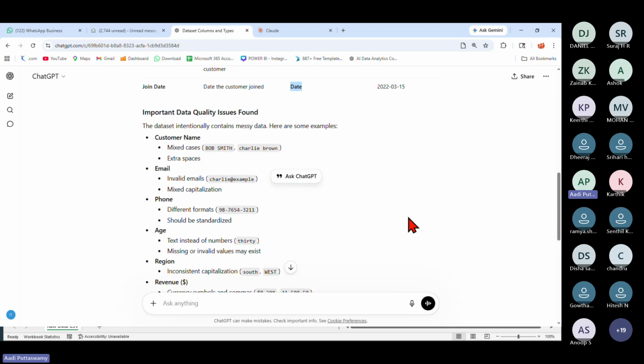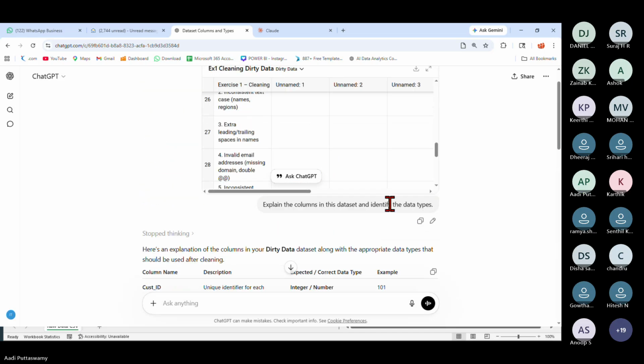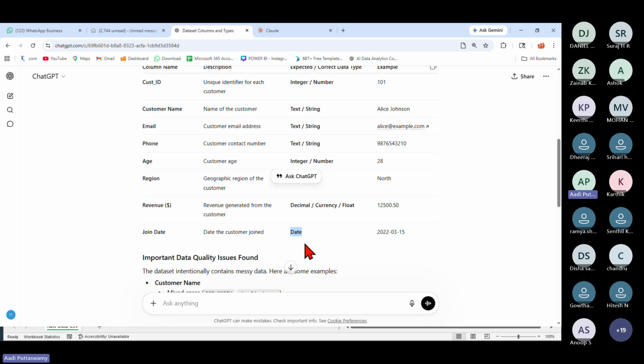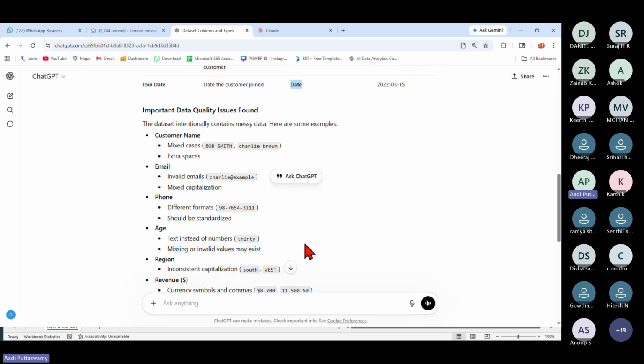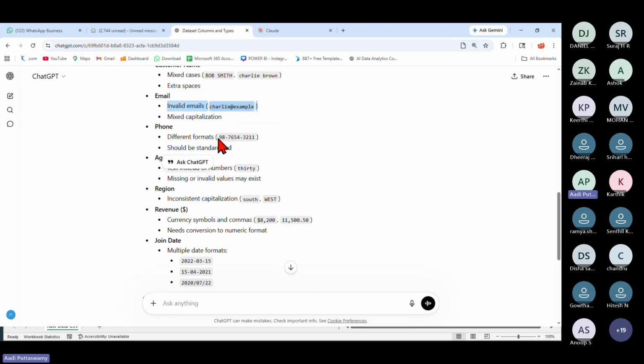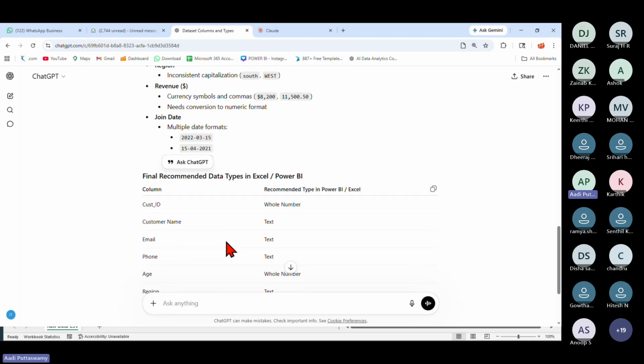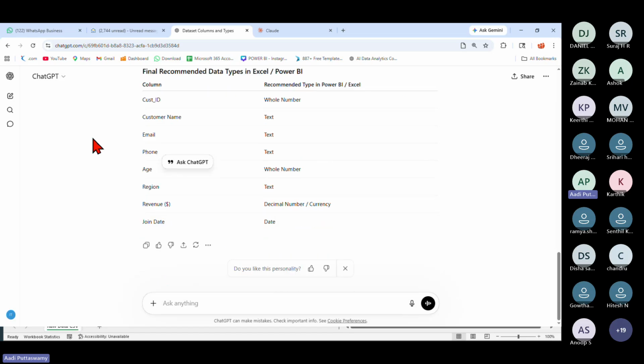So this prompt will also identify the data type, and it's also giving me examples of where all the problems are. See, customer name has mixed cases, which is not good. Extra spaces are there. Email has invalid email IDs. Phone numbers have some problems with the formats. So likewise, your prompt will give me the details of the column names as well as the data types.